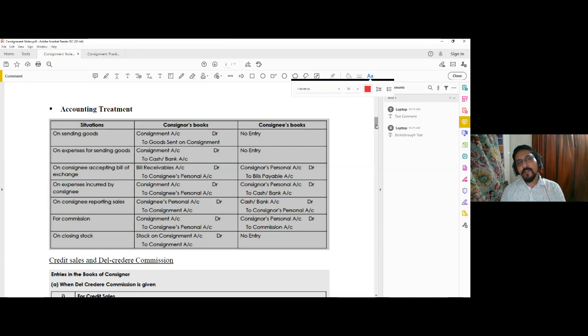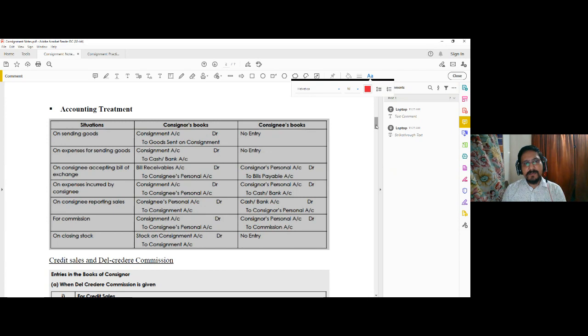Next, it may so happen that you are giving a certain amount of advance to the consignee by drawing a bill or by accepting a bill drawn by the consignee. In that case, bills receivable account debit to consignee's personal account will be the accounting entry for accepting any bill in favor of the consignee. Because the consignee is entitled to pay the amount when sold, as an advance the consignee is paying the amount.